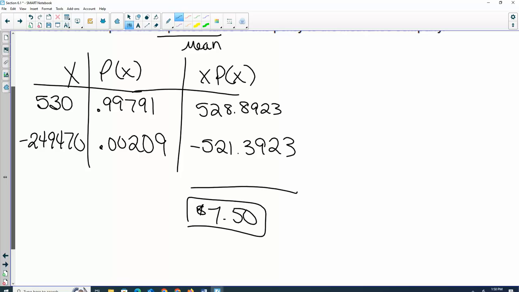Does that mean how much they pay monthly? This is just how much money the insurance company would expect to make in a year. So if I insure 100,000 people, I'm expecting to make $7.50 profit per person I insure. Per person? Okay.